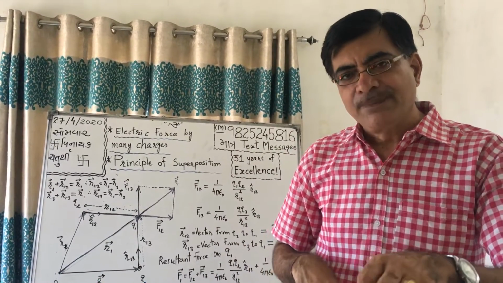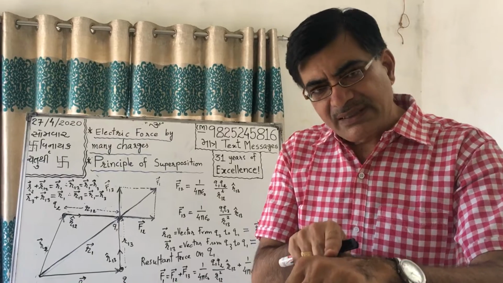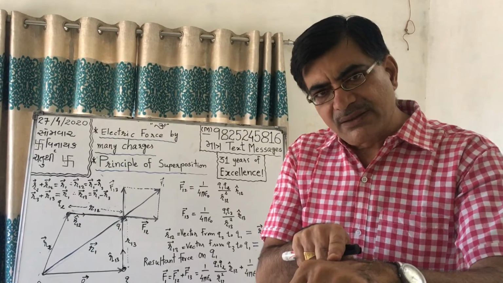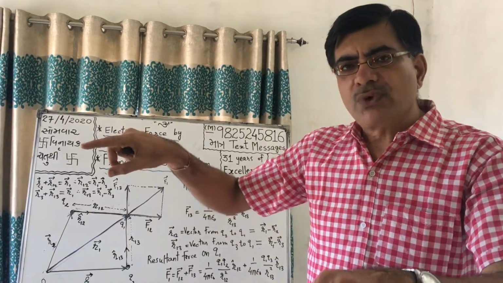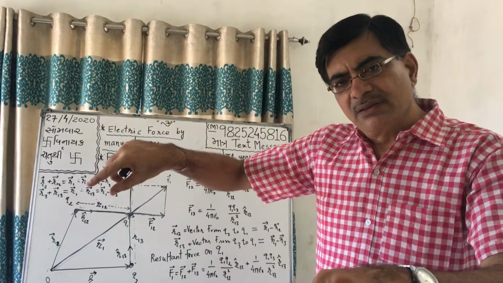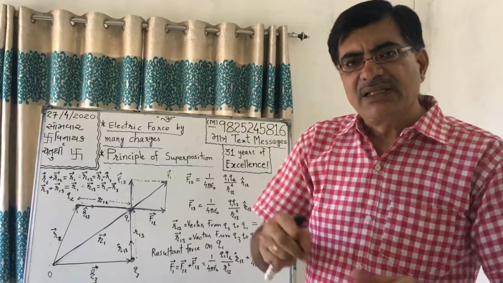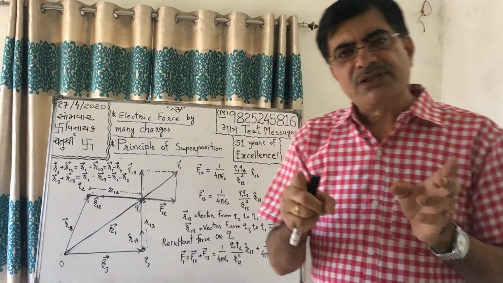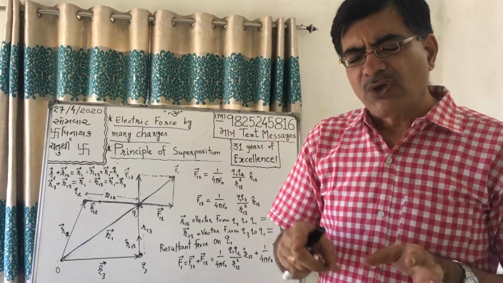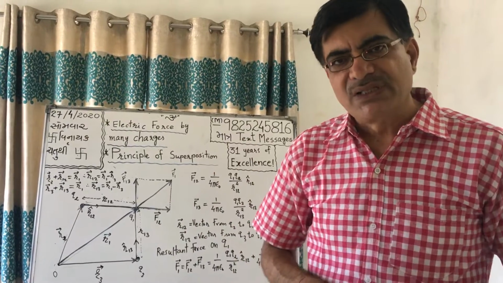Repeating, the force on an electric charge by two or more charges is equal to the resultant of all the electric forces.